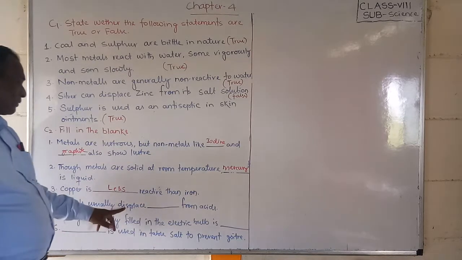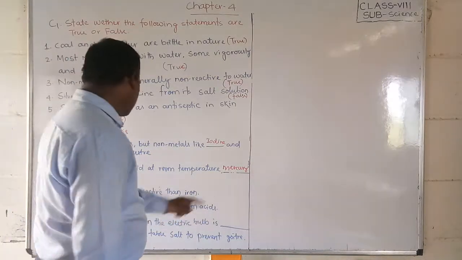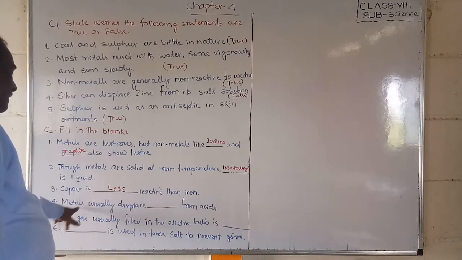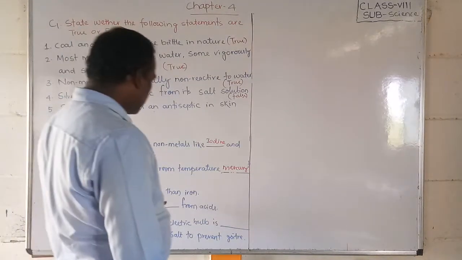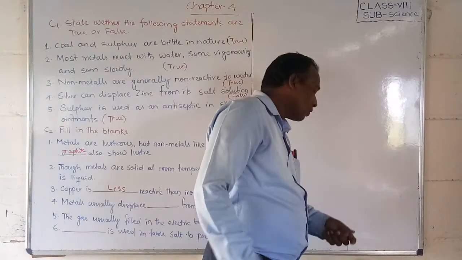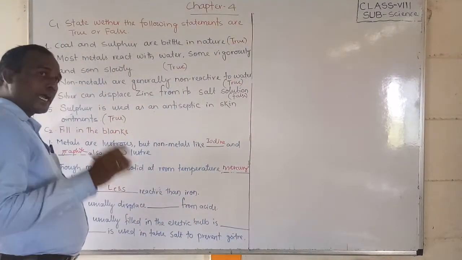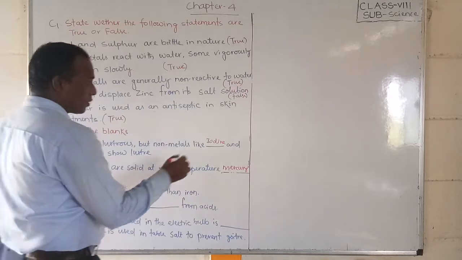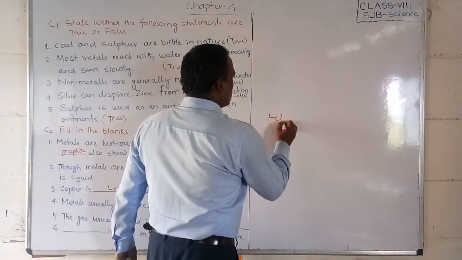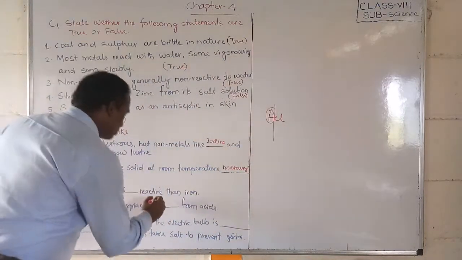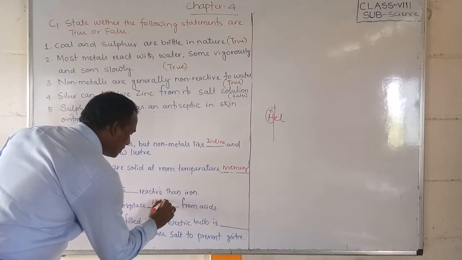Metals usually displace gas from acids. Students, fourth question, read it carefully. Metals usually displace gas from acid. What will be displaced? Acid has hydrogen compulsorily. Suppose I say HCl, it will displace this, and hydrogen gas will be formed. So the answer is hydrogen.